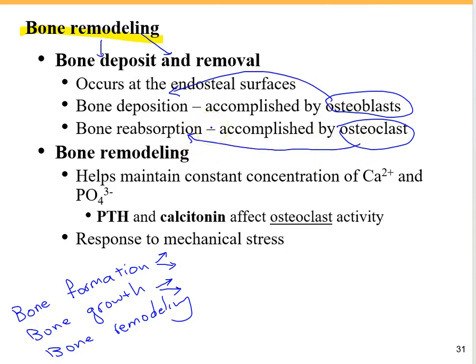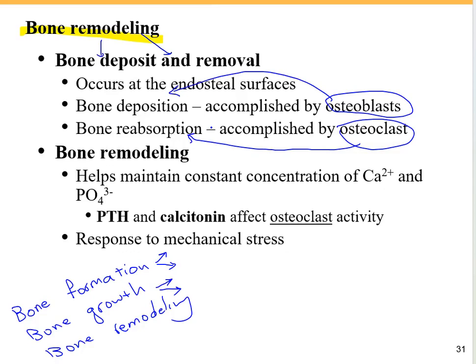And always we should have a balance between bone deposition and bone resorption. Always the activity of osteoblasts and osteoclasts should be the same. So then we're going to end up with healthy, normal, and strong bones.